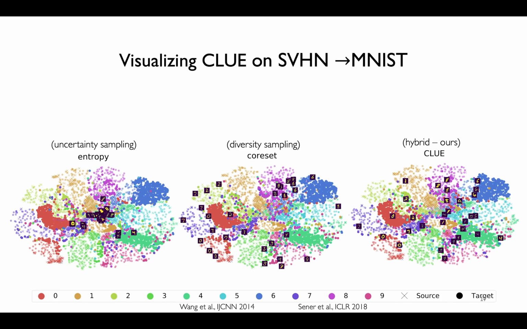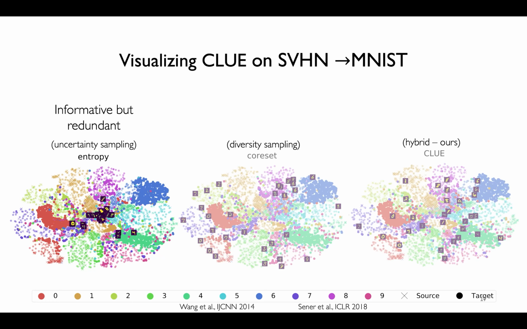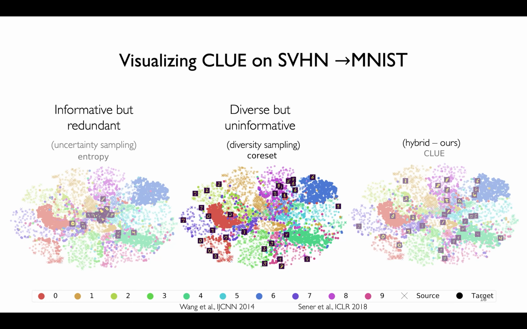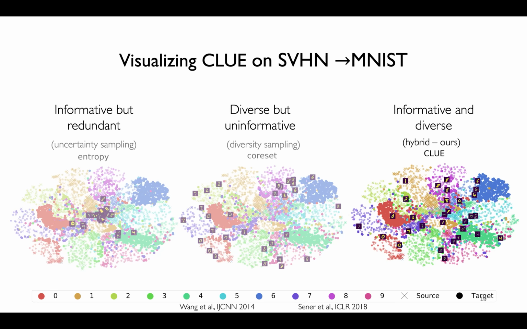Finally, we illustrate the behavior of different methods on the SVHN to MNIST shift. Shown here is a t-SNE visualization of logits for incorrect and correct model predictions, shown as opaque and partly transparent circles on the target domain, along with instances picked for labeling by different methods. We find that uncertainty sampling acquires informative but redundant samples, whereas diversity sampling picks diverse but often uninformative instances. CLUE, however, is able to construct batches of instances that are both uncertain and diverse.